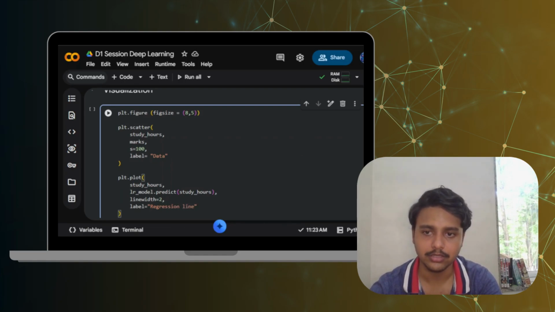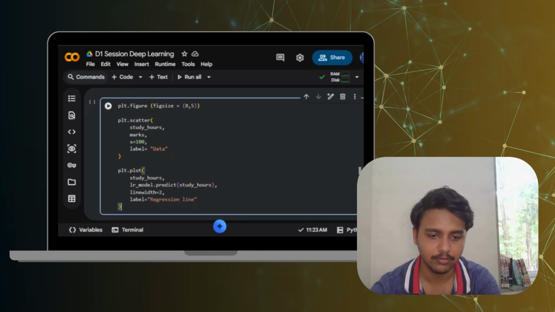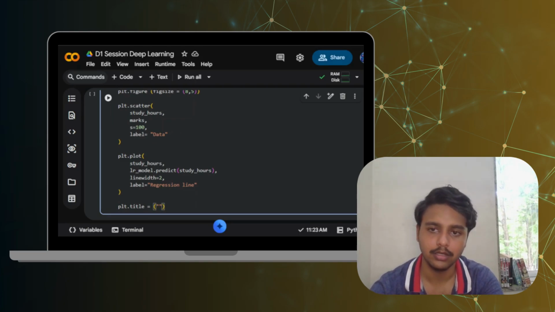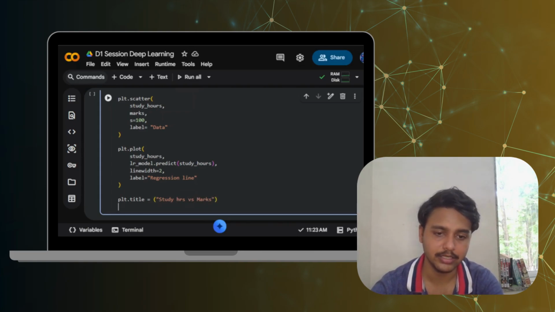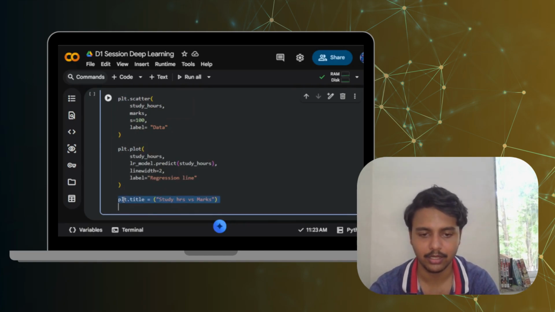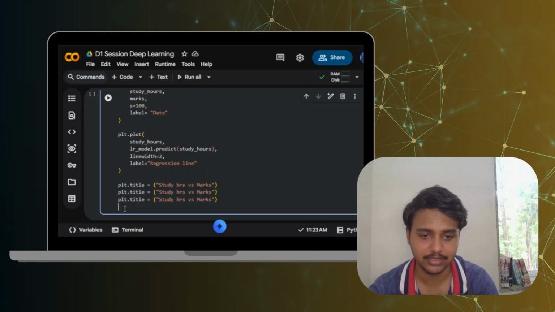Okay, this is going to give us the plot for that thing. And let's say the plot title should be "study hours versus marks." Then let's say we'll just copy this line here. Let's say we write x-axis, y-axis.